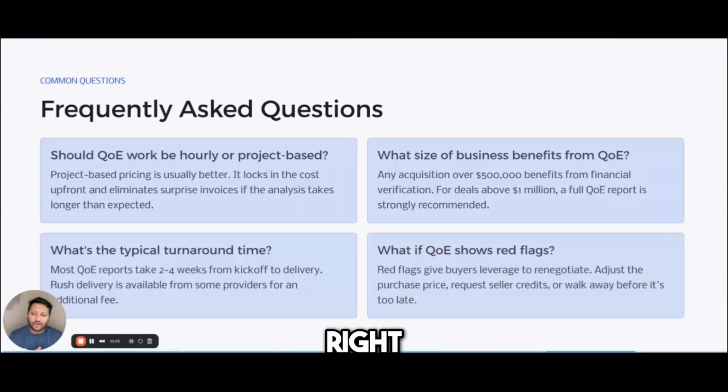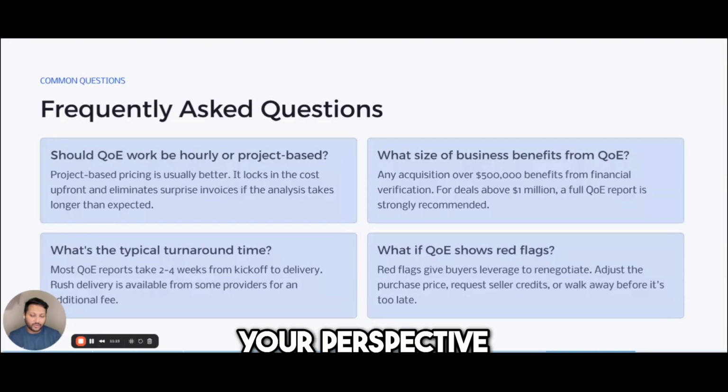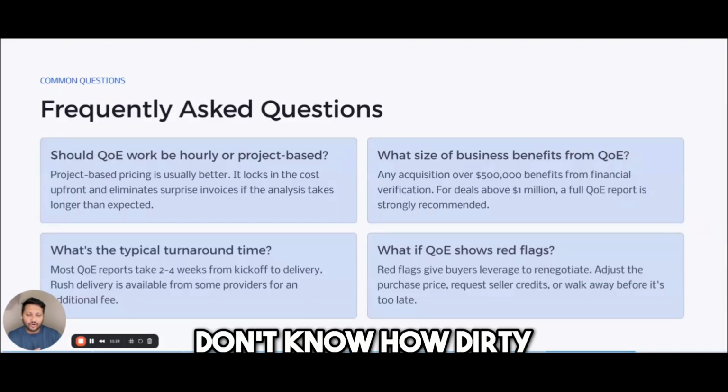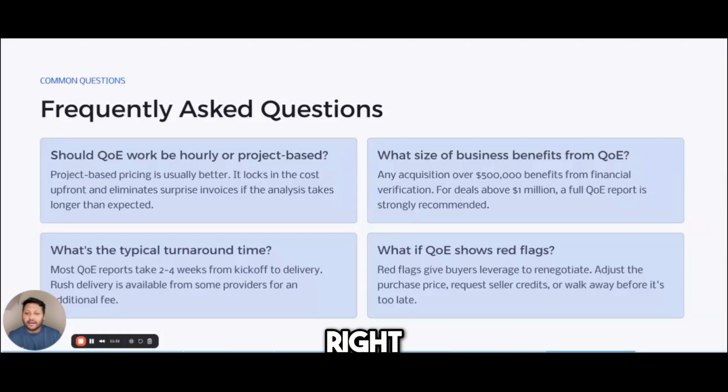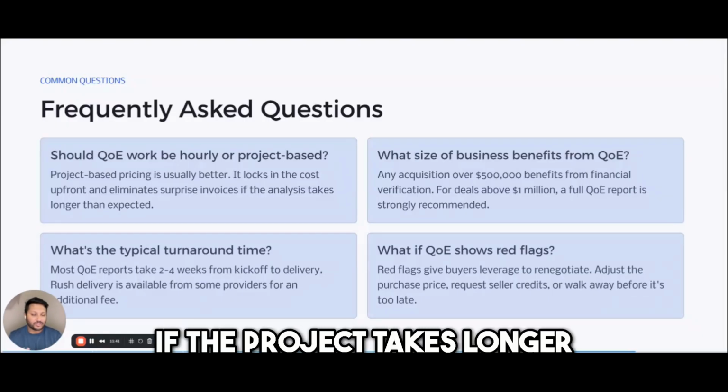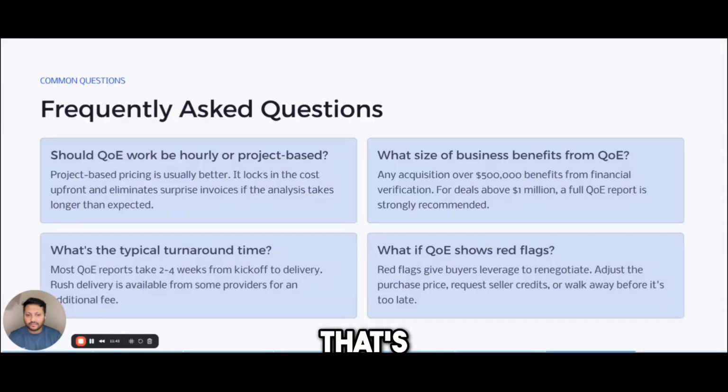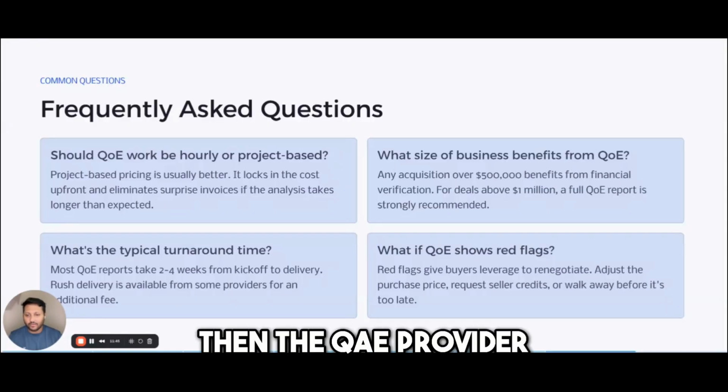So, some frequently asked questions that we get. Should it be hourly or project based? I alluded to this. It should be project based from your perspective as a buyer. You don't want to have it on an hourly basis because you don't know how dirty or how messy the books are for the seller's business, right? So just make sure to get a fixed price from your QE provider. It relieves all the stress, and if the project takes longer, the QE provider will still do the work.